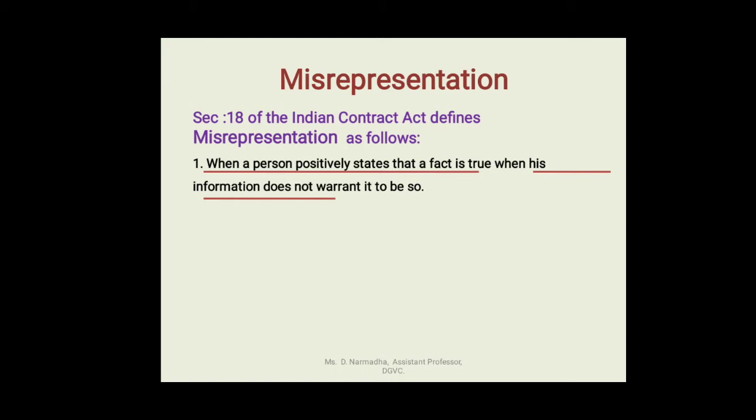He will think that the given statement is true, but in reality, it is not true. Whatever the given statement, he will assume that it is true. But in reality, it's a false one. Okay, I will give you one example. The example I used in fraud, I am going to explain the same here also.